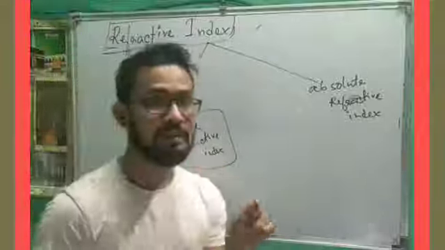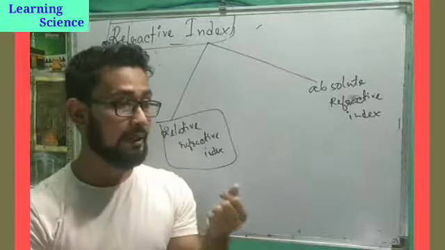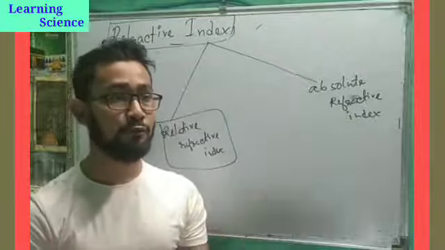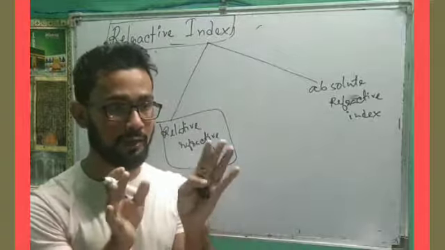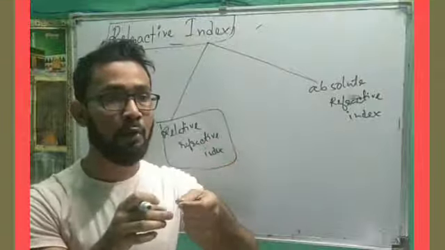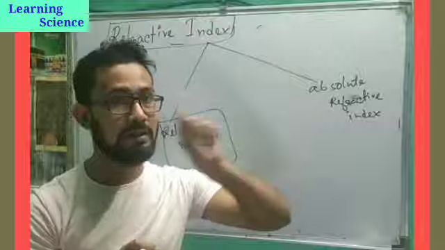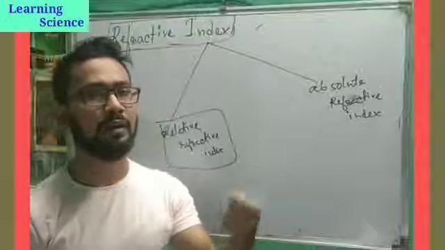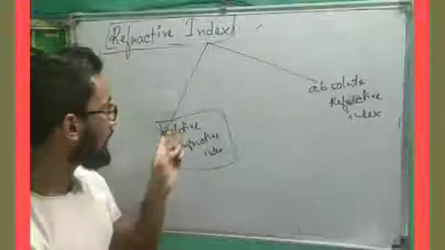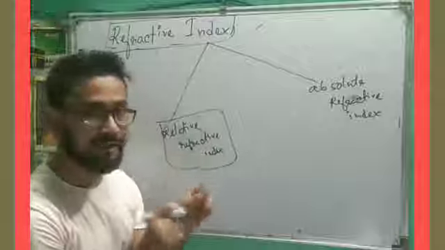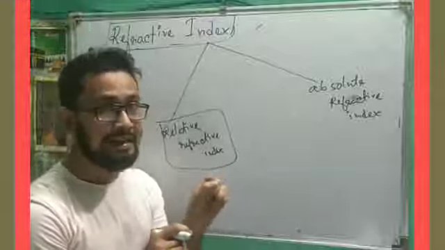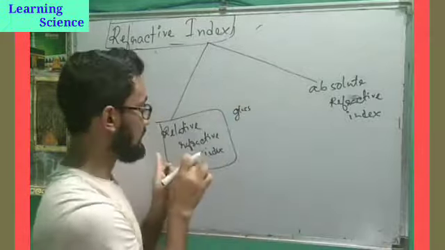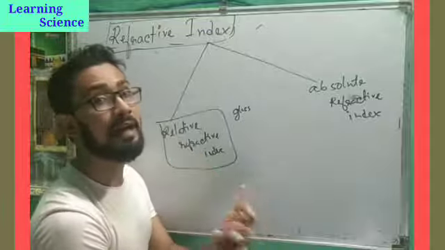Now, relative for what? For example, there are 50 students in a class, and you are comparing any two students except the best one of the class, say you are comparing 49 and 50. In case of relative refractive index, for example, light is traveling from glass to water, any two mediums except air or vacuum.